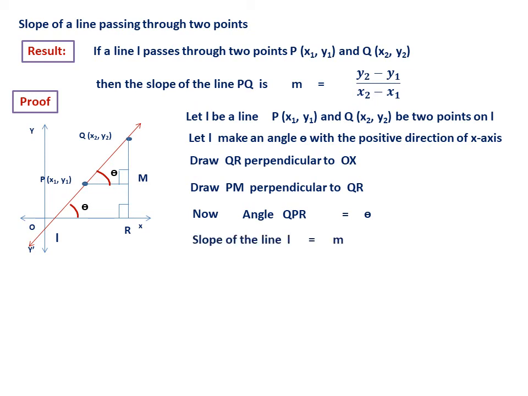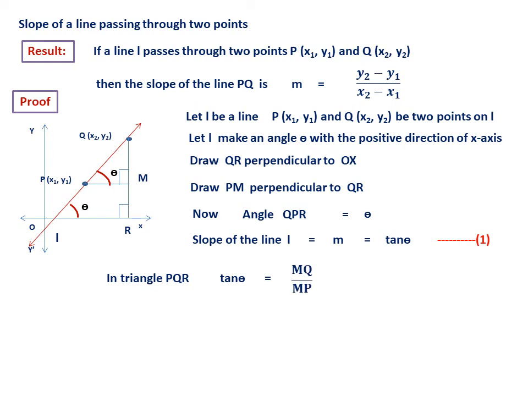Now the slope of the line L we have already defined, that is m equal to tan theta. So this we have already defined. If a line makes angle theta with the positive direction of the x-axis, slope is tan theta. Therefore let us take it as statement 1. Now in triangle PQM, let us take tan theta.